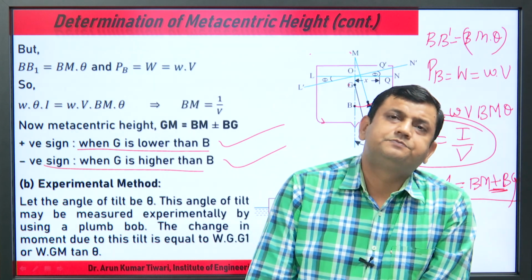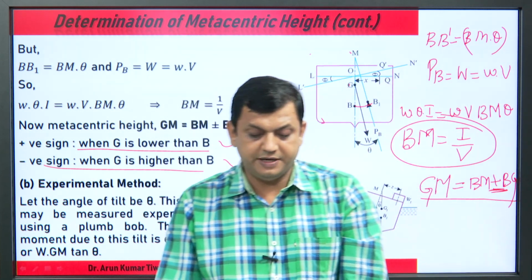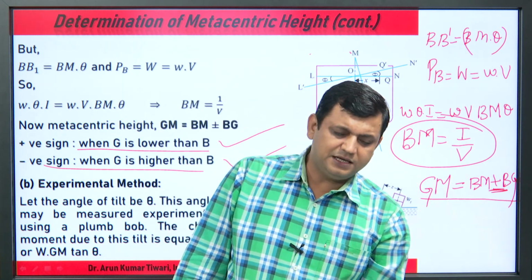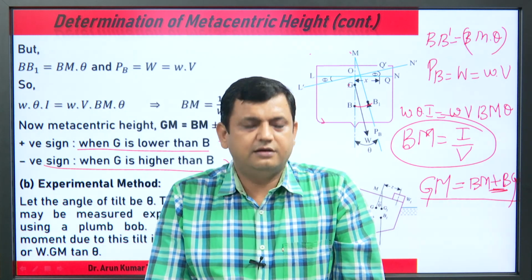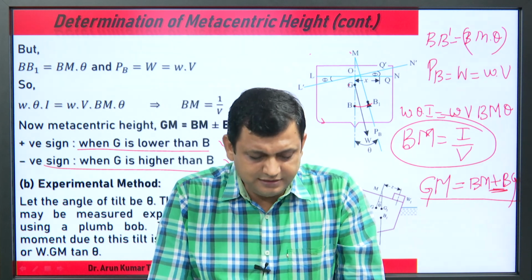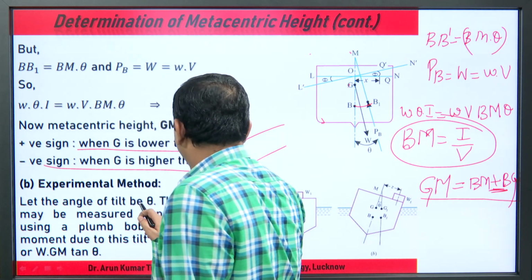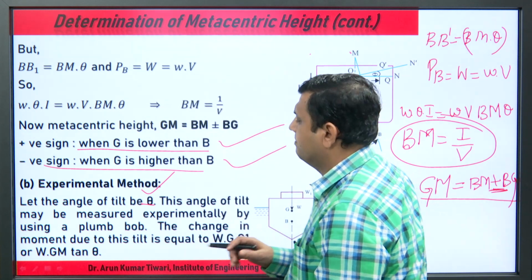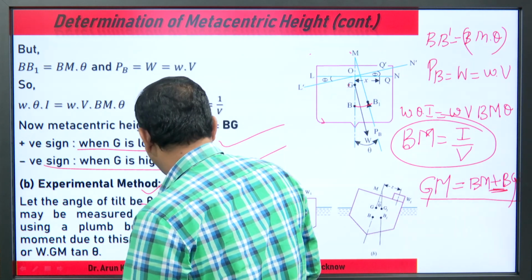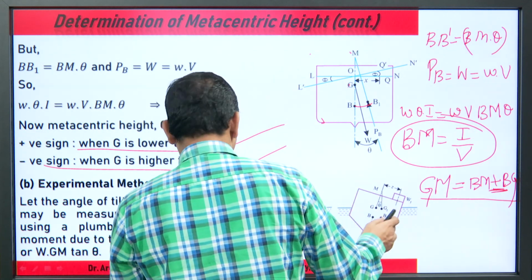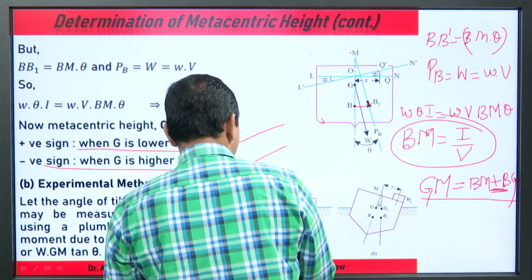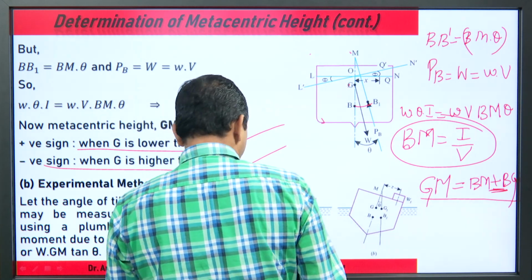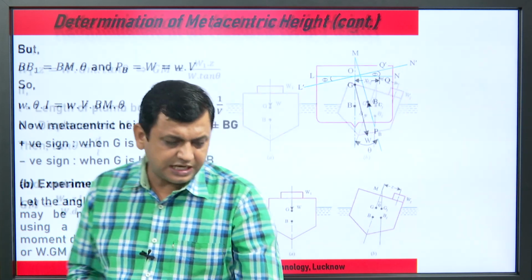Experimental method, how do we calculate it experimentally? Again, stable equilibrium there. Let us tilt the body by angle theta, with some plumb bob. If it is twisted, it equals GG1, very simple, and this G1 we can calculate in terms of tan theta.